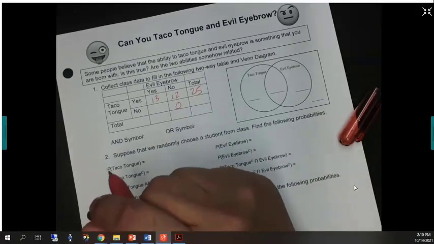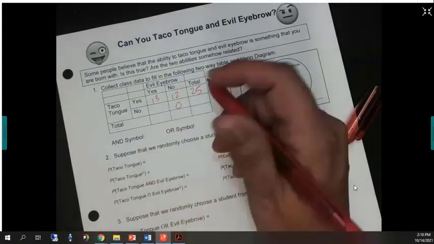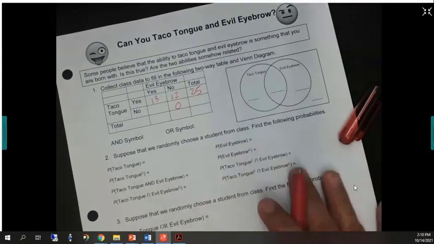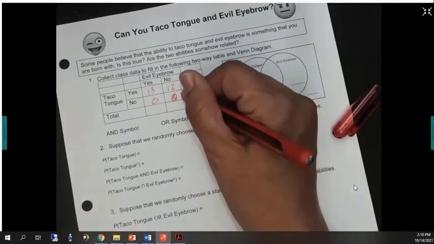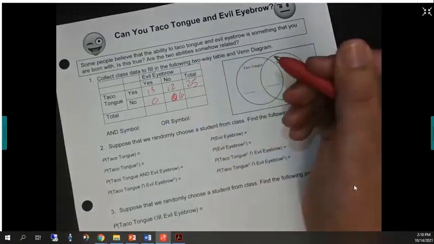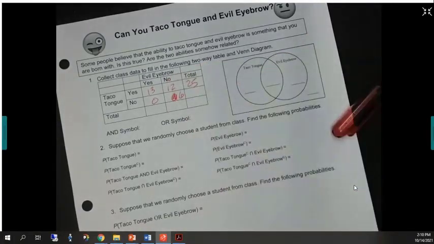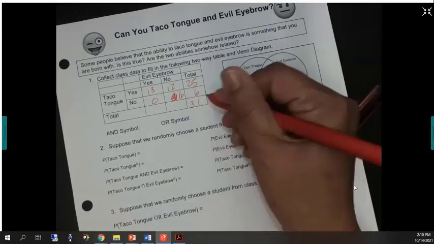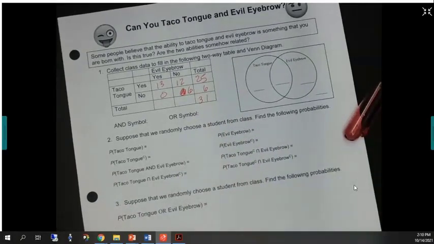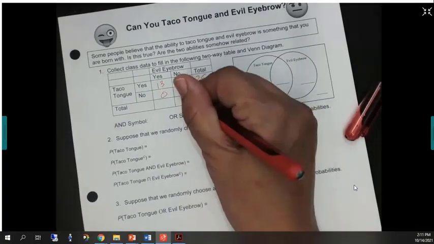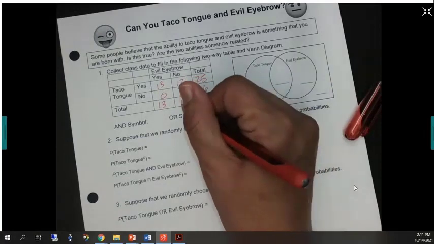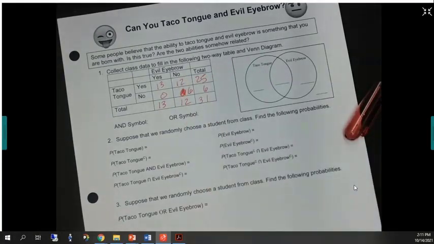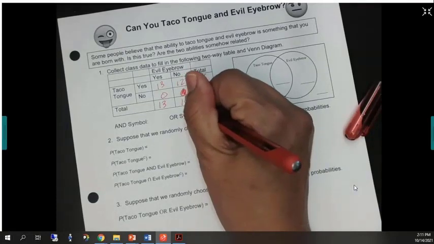That's not true in all my classes. You're just talented. Oh, no, that's right, you're right, it was over here. Sorry. How many people do we have over there? 6. Oh, I lied. There are 6 people in this room who cannot do either one. Taco tongue is really easy for me, but I don't know about evil eyebrow. So we have 13 total that can do evil eyebrow and 12 that can't. Oh, 18. Mrs. Overman can't do any math today, apparently. It's too bad I'm a math teacher.